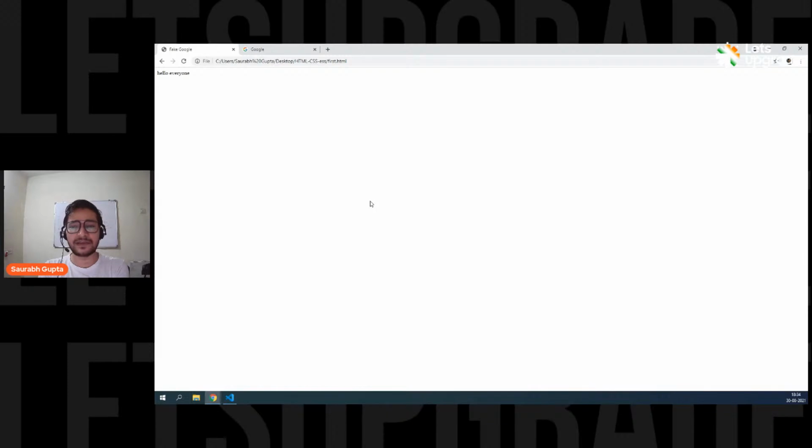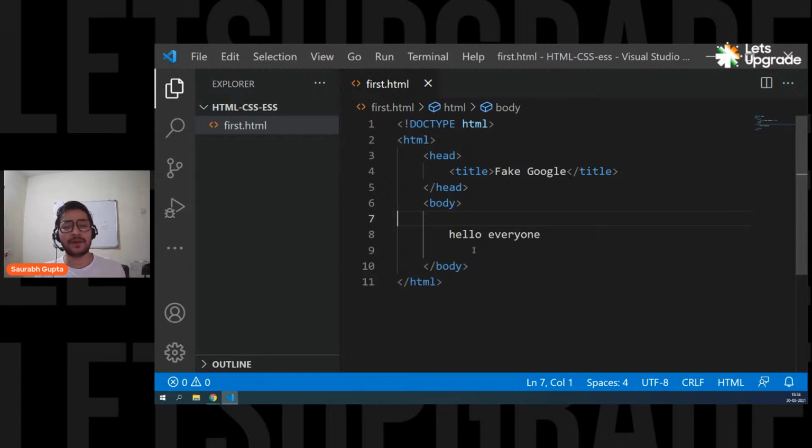To zoom your web page, you simply have Control plus. And to zoom it out, Control minus. And to get back to normal, you have Control 0. So Control plus for zooming, Control minus for zooming out, and Control 0 to get back to normal directly. So let me just zoom it up. Here we go. You can see it, right? Hello everyone. So that's how we put a dummy content, a simple text.